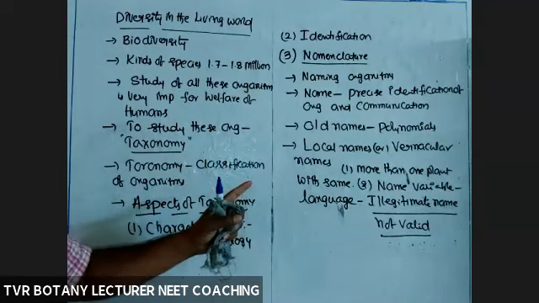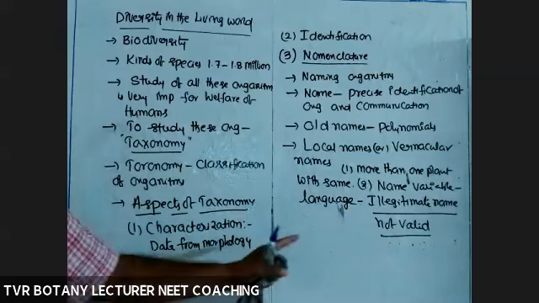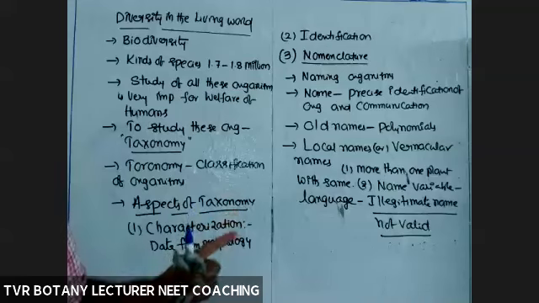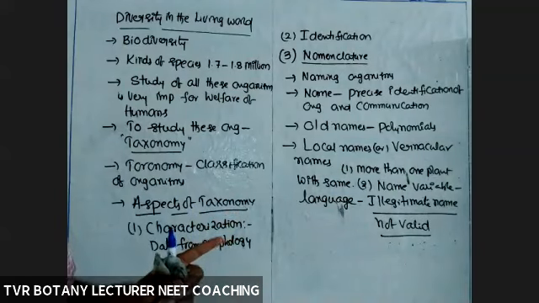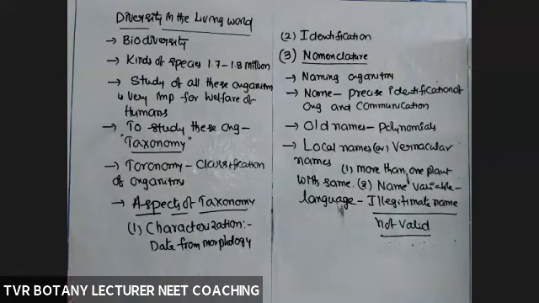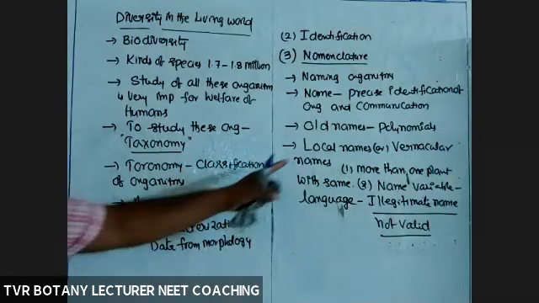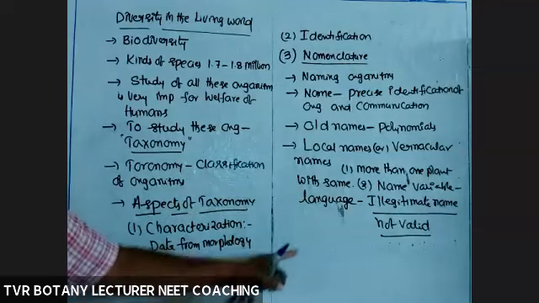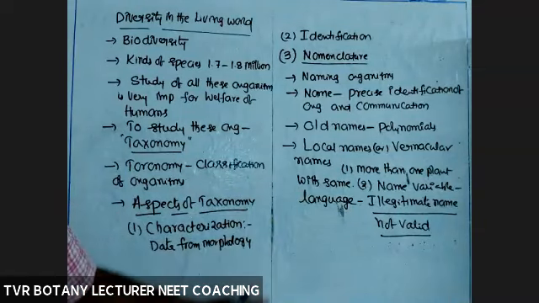Only one name. That must be in one particular language and should not be subjected to any change. Further modifications, if required, we have to do. But we have to use only one language with a clear-cut meaning. Okay, so that's why local names and polynomials, as they are not valid, are replaced by binomial nomenclature.